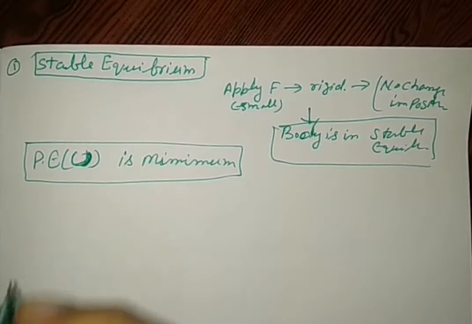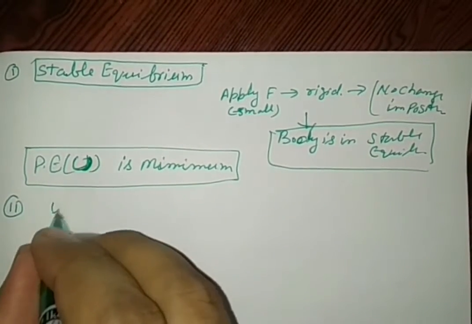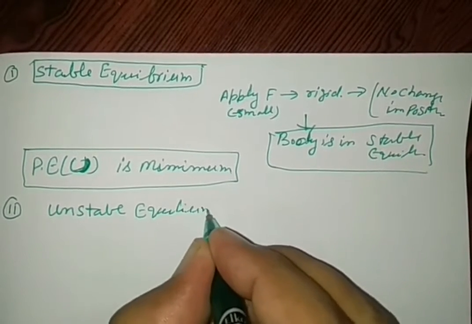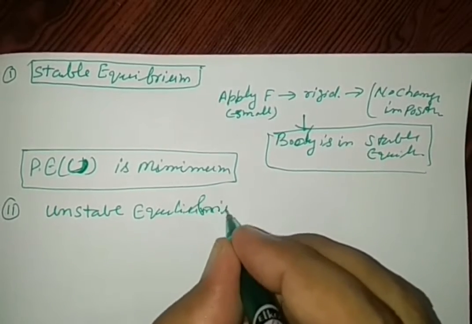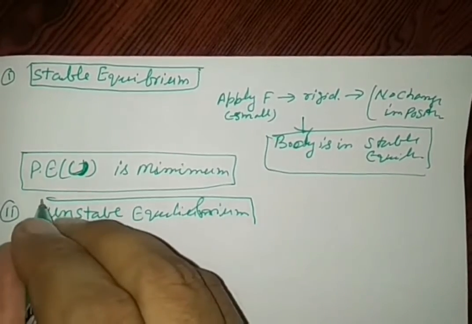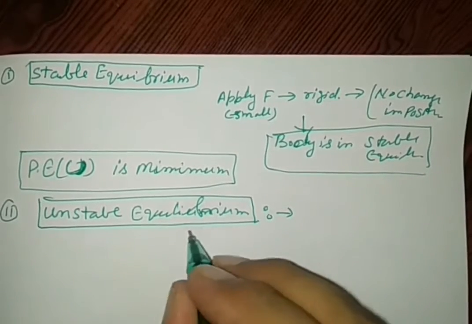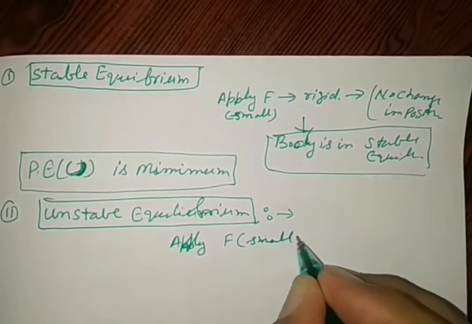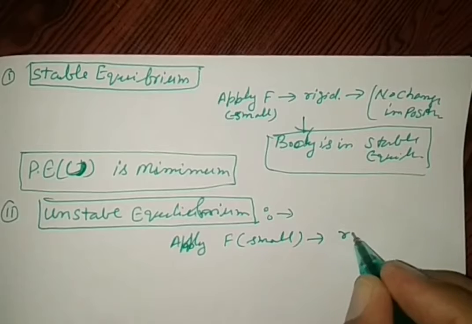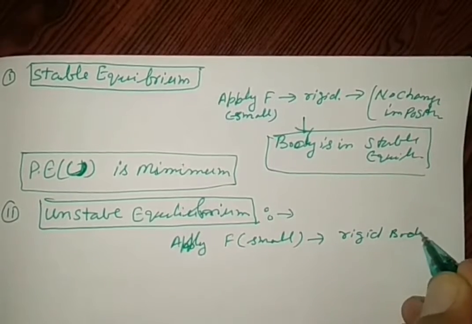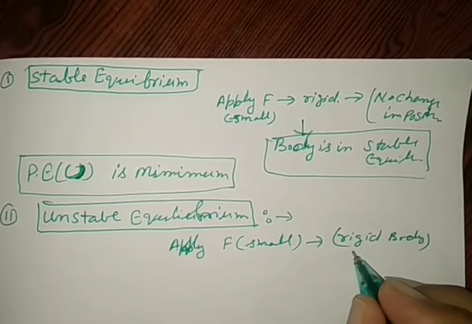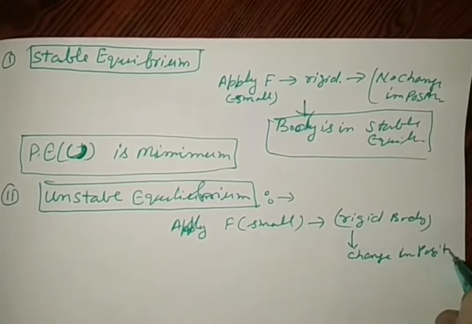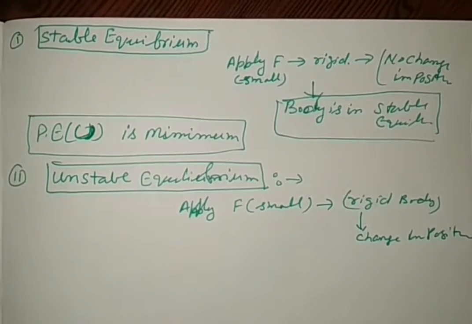Now we are going to see the second case of equilibrium, that is unstable equilibrium. See, what is the unstable equilibrium? We apply a force, which is also a small amount, on a rigid body in equilibrium, and there is a change in position.